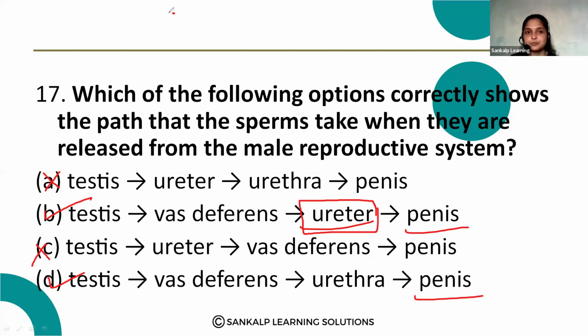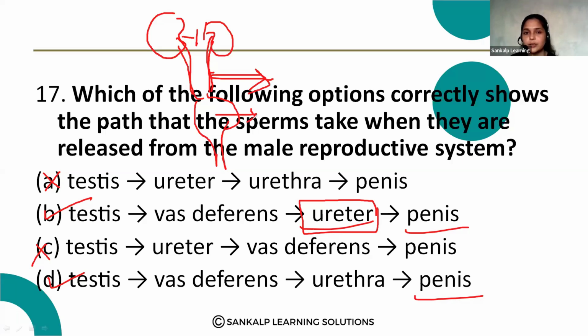Let me draw this. Just imagine, these are the kidneys. So this is the ureter. This structure, I'm drawing roughly, represents the ureter, which carries the urine to the urinary bladder.